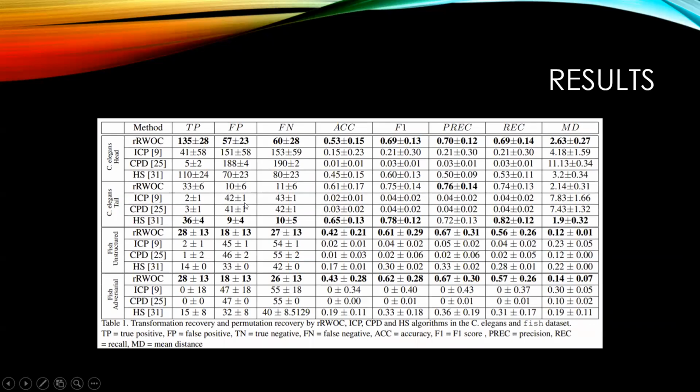We have also included a table to demonstrate the performance of our algorithm compared to other algorithms, including homomorphic sensing, which is a globally optimum algorithm. And we have shown that for C. elegans and fish data sets, we outperform existing approaches.